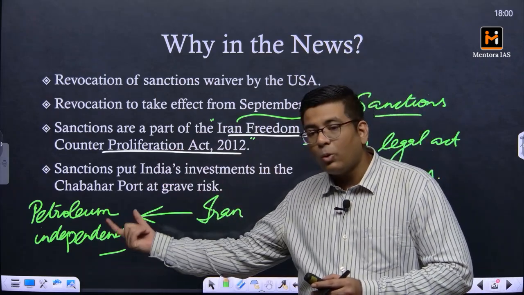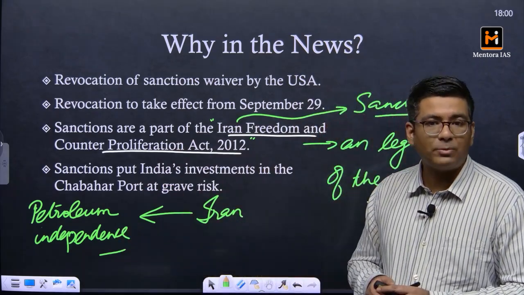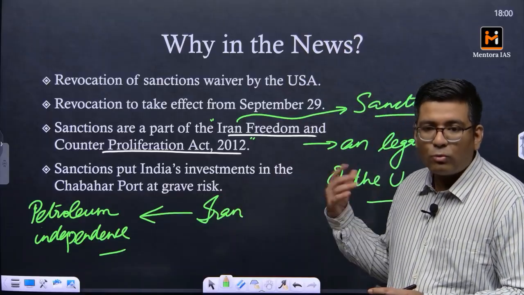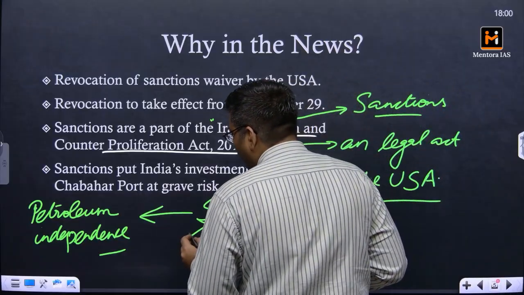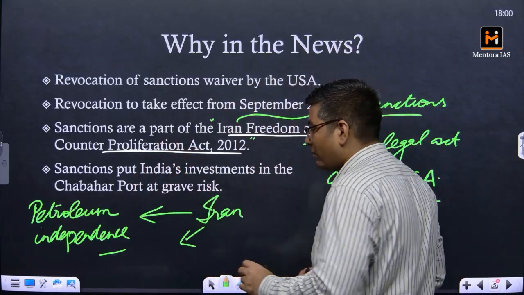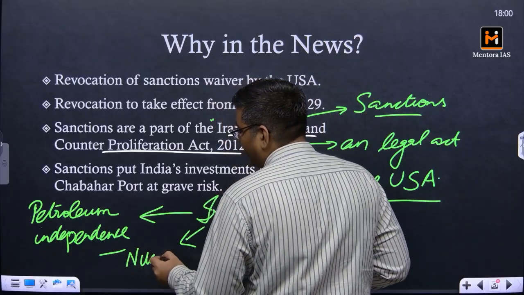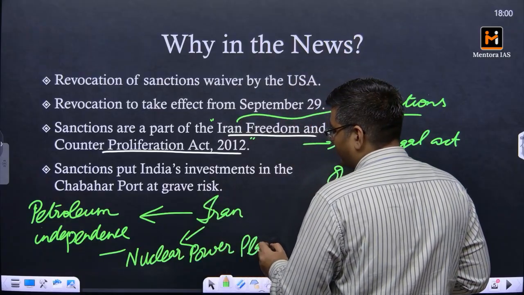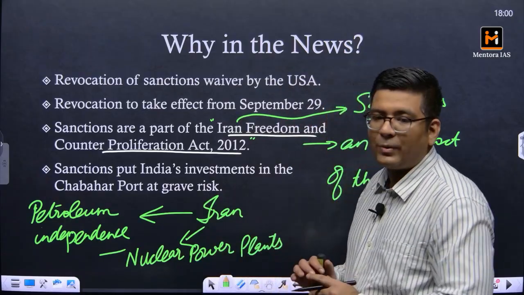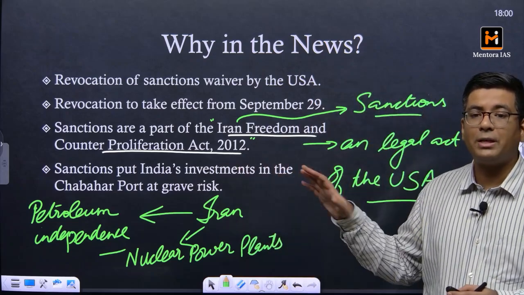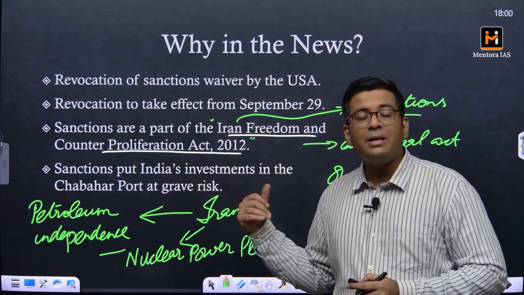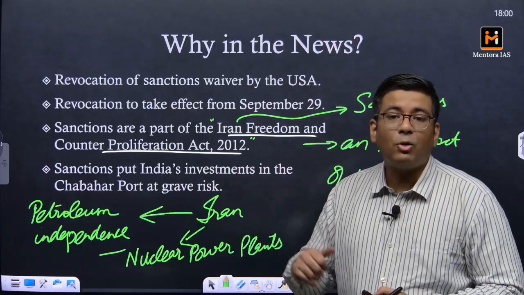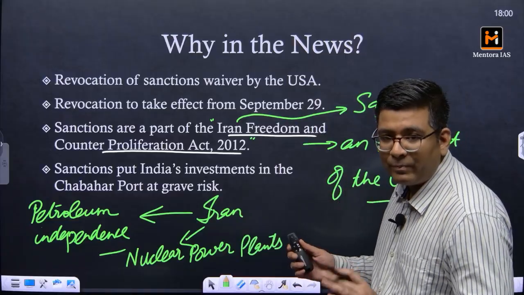And if Iran is focusing only on petroleum as the primary product of its economy, this is too bad. So in order to modernize, he wanted Iran to become independent of petroleum, and for that he wanted foreign companies to come in and set up nuclear power plants. Subsequently, a lot of companies from Germany, France and the USA were invited. They came in and actively developed the infrastructure of Iran with respect to these nuclear power plants, but all of a sudden the monarchy was overturned by the 1979 Iranian revolution.